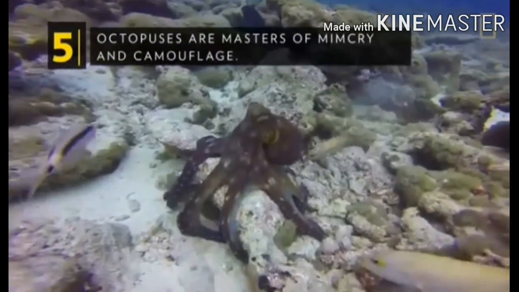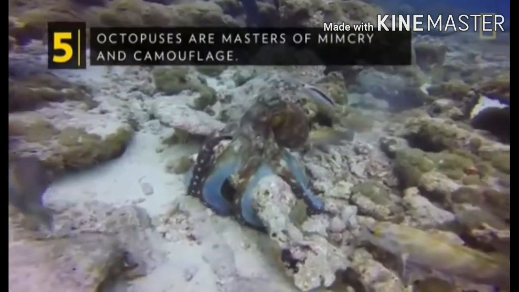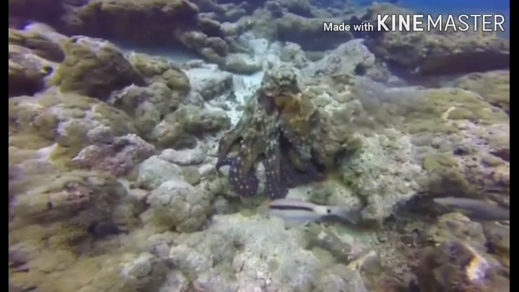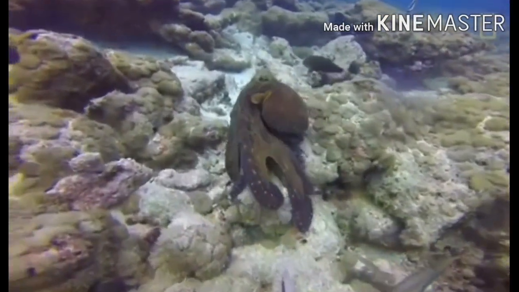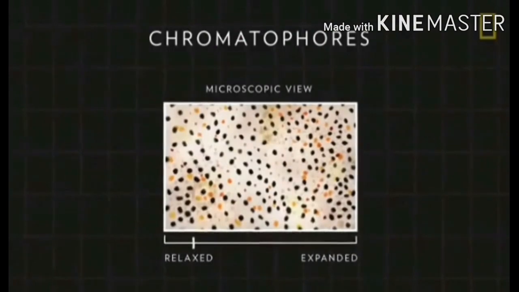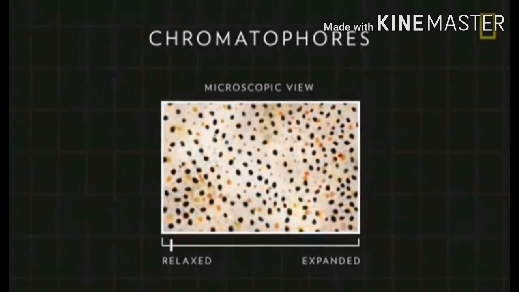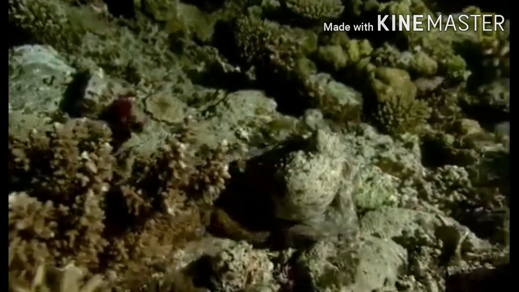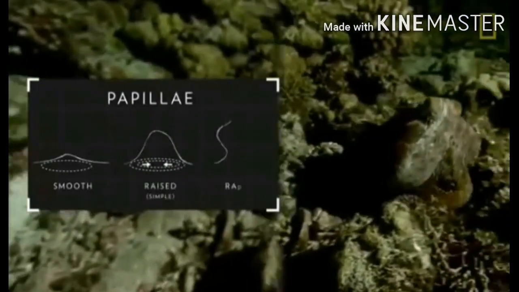Octopuses are masters of mimicry and camouflage. They can trigger cells just underneath the surface of their skin to change color. The cells, called chromatophores, contain sacs of pigment that can turn various shades within milliseconds. Some octopuses, such as the common octopus, can also imitate textures.